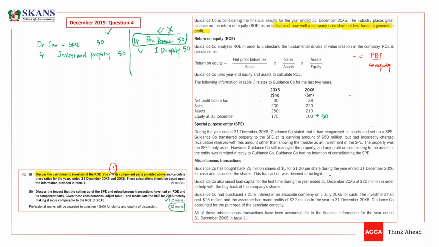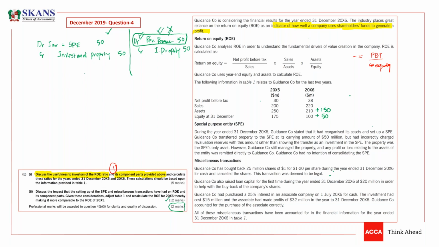On the other hand, I have credited this. Credit will increase equity, and I have to debit investment in SPE. It means I need to increase my assets. Is that okay, guys? You can write the other stuff as well. We need to correct the error to make it more comparable.